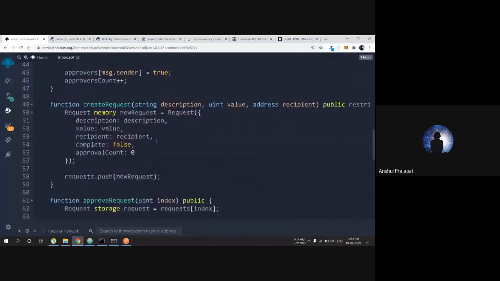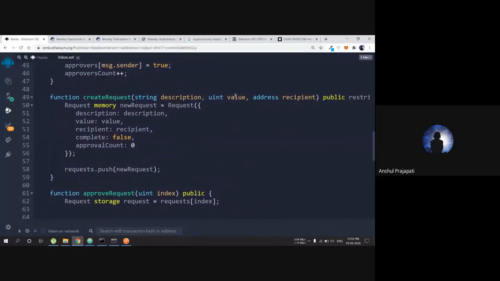Okay, the manager is going to create the request. He has to give the description, value, recipient, and all this kind of thing. Now here you can see memory and storage are two different things in Ethereum. Storage is when we are referencing some other value, and memory is when we are creating a copy of that request. So this is just a little difference, and nothing that much is a must.